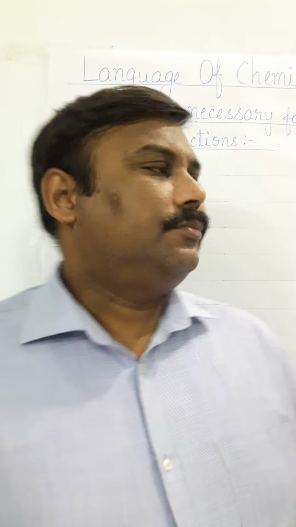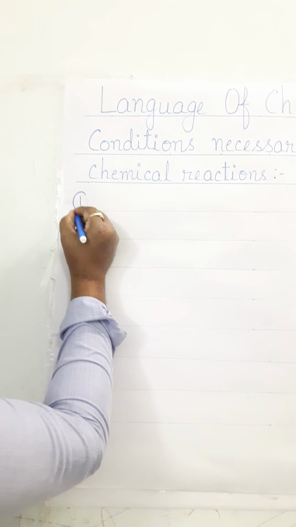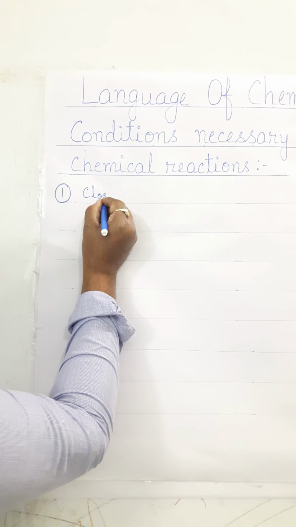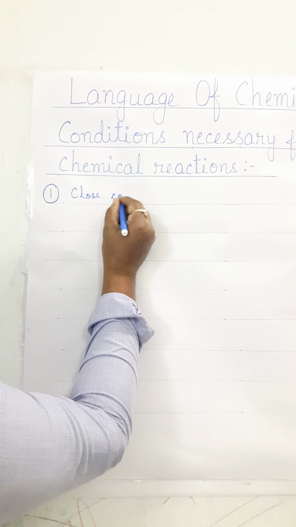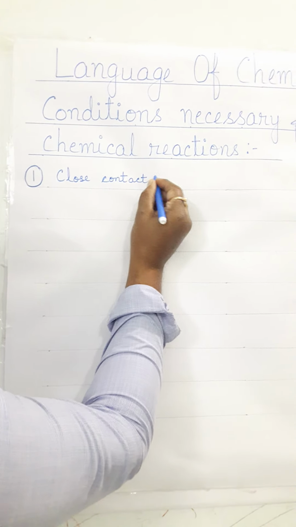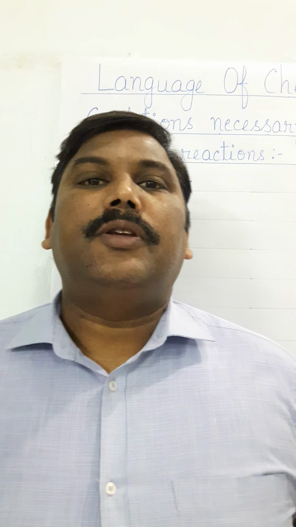Today we will discuss conditions necessary for chemical reaction to take place. The first condition which is necessary for chemical reaction to take place is close contact. A chemical reaction will take place only when the reactants are in close contact with each other.